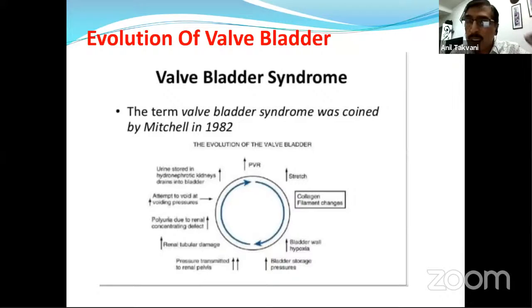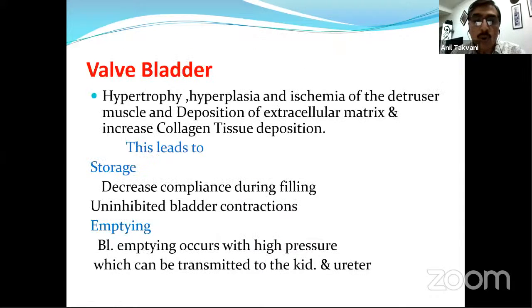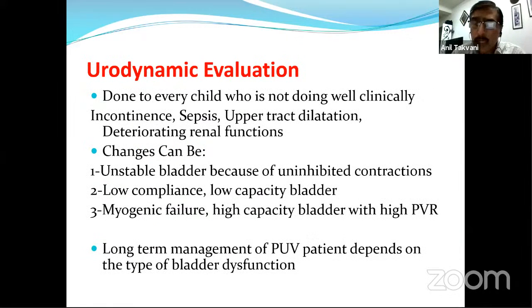We have to constantly think about the fluid intake and output chart of 2 to 3 days in a patient who is toilet trained. So hypertrophy, hyperplasia, ischemia, which we have discussed, and collagen deposition lead to decreased compliance during filling on the storage side, uninhibited bladder contractions, and emptying issues: bladder emptying occurs with a high pressure, which can transmit to the kidney and the ureters. So in these patients, we have to do urodynamic evaluation, done in every child, right?